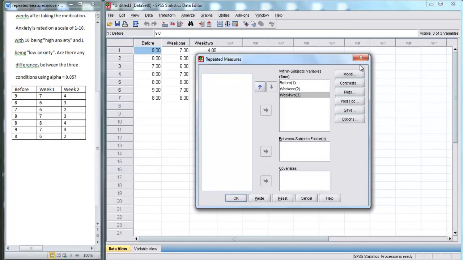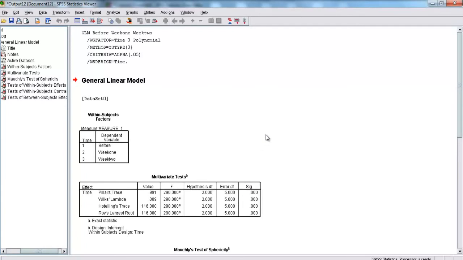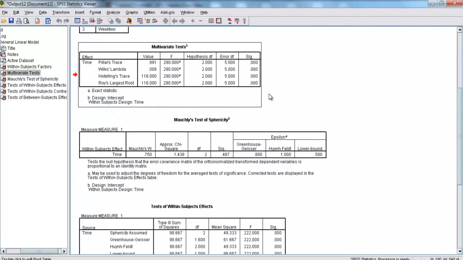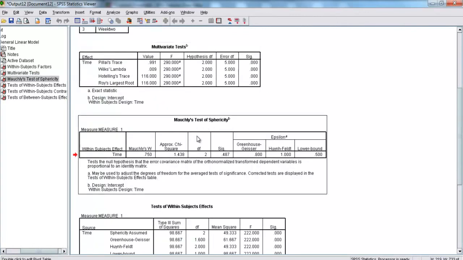We're not going to worry about these options and stuff for now. We're just going to perform the repeated measures ANOVA. So let's go down here and hit OK. Here we have our repeated measures ANOVA. We entered in the variables before, week 1 and week 2. Multivariate tests is not something we're going to worry about right now. And we're not going to worry about Mauchly's test of sphericity either.